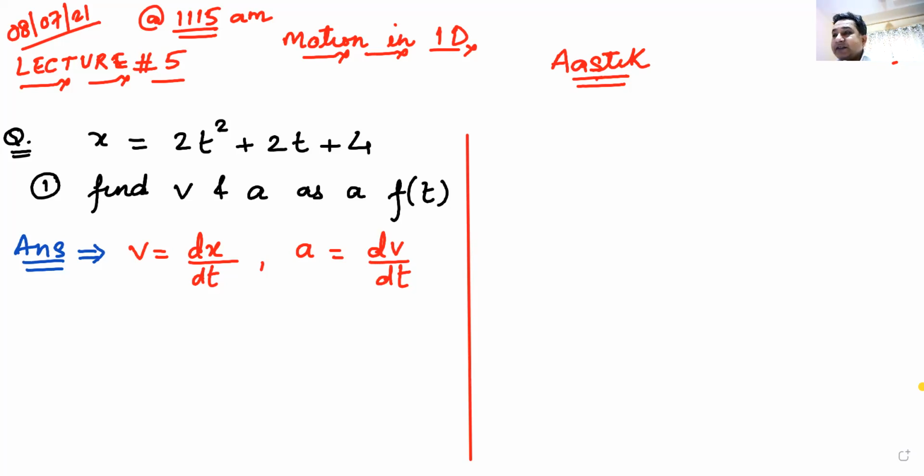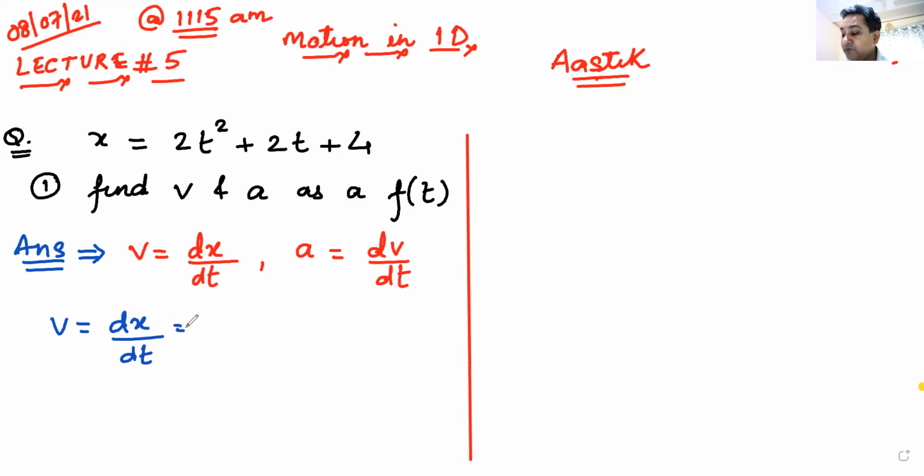Niharika has come up with an answer, 4t plus 2. But what is 4t plus 2? She was actually giving me the answer for velocity. Velocity is the derivative of position, dx by dt.